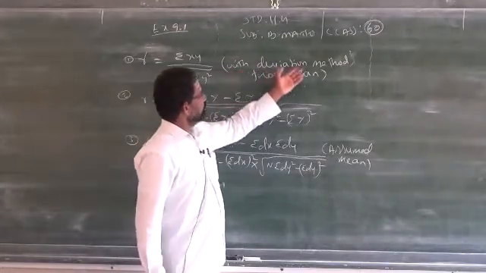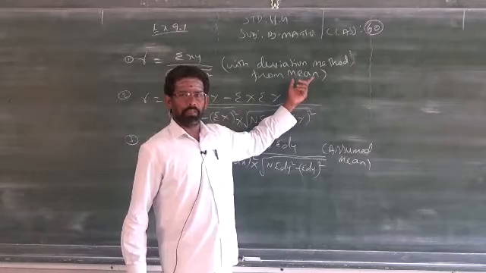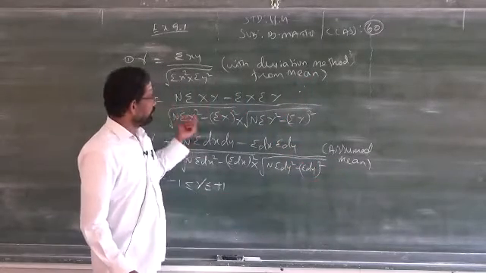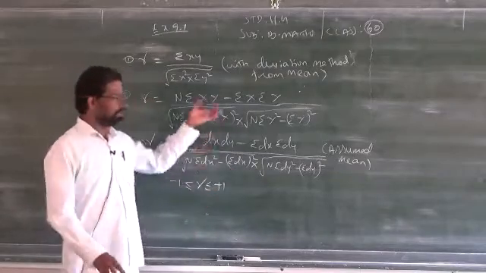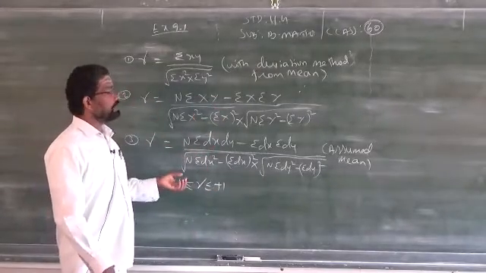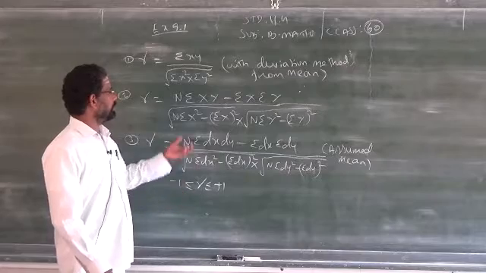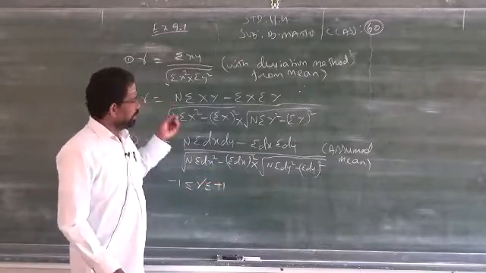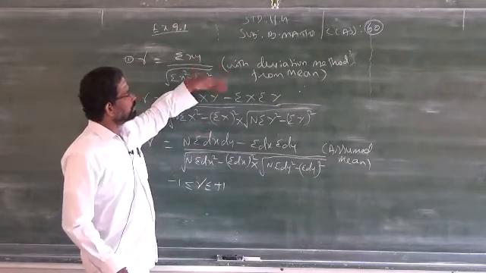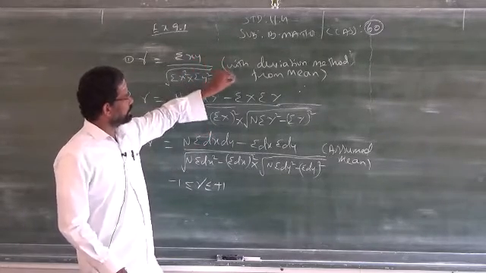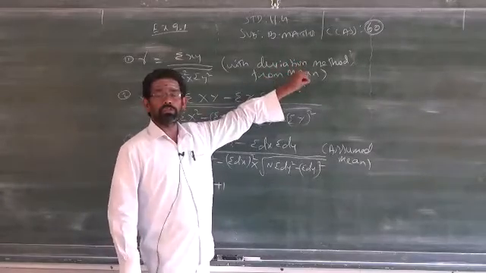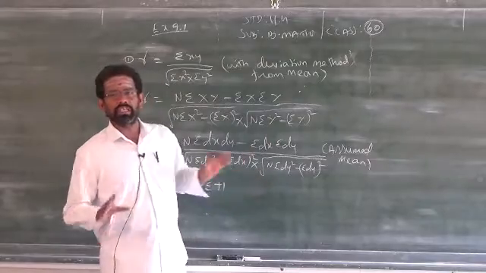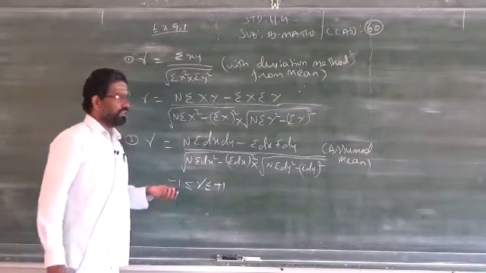That is, the deviation method from the mean, the deviation method from the assumed mean, and the method without deviation, the direct method. When the method is not mentioned in the question, you can better follow the second formula. Or if you say, no sir, I am able to do the first formula, you can do that first. I will tell you when to use the first, second and third formula, and based on that you can select the formula that is convenient for you.